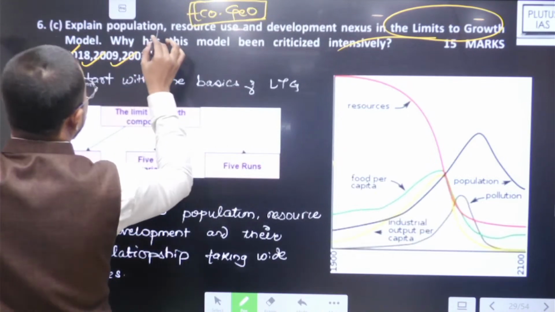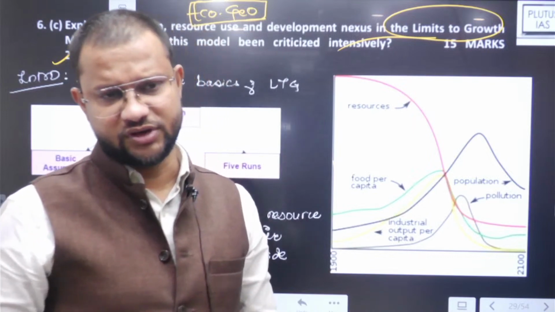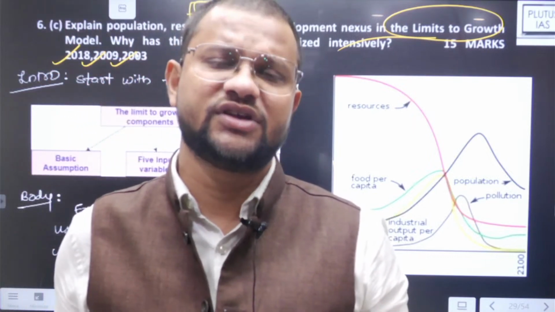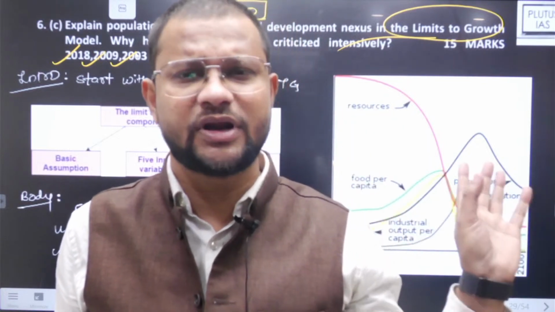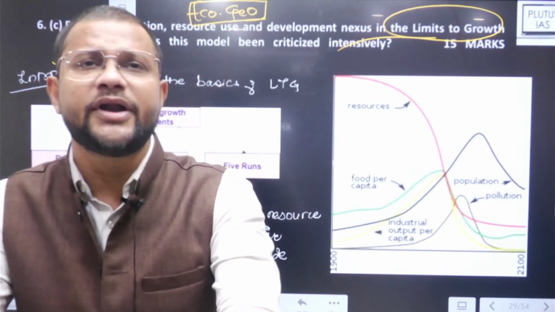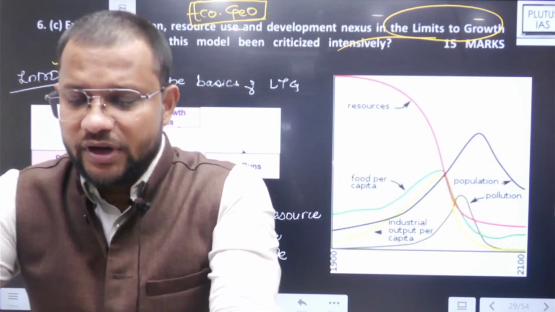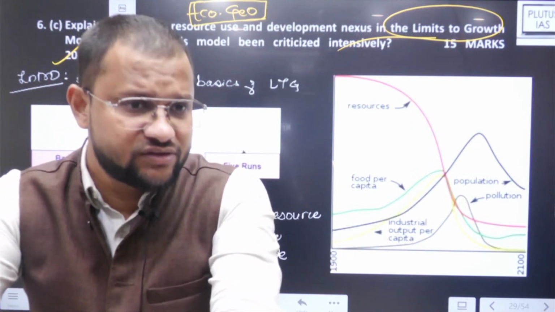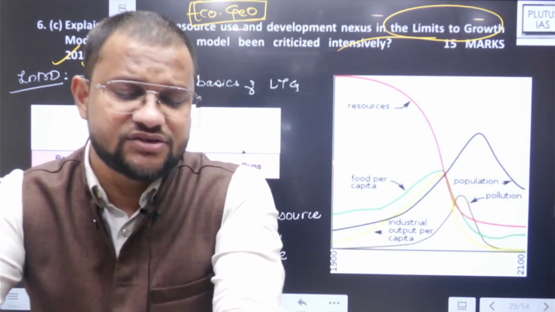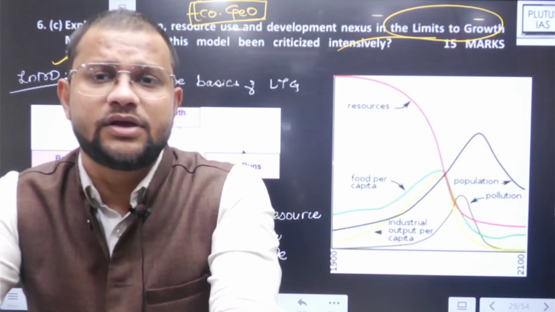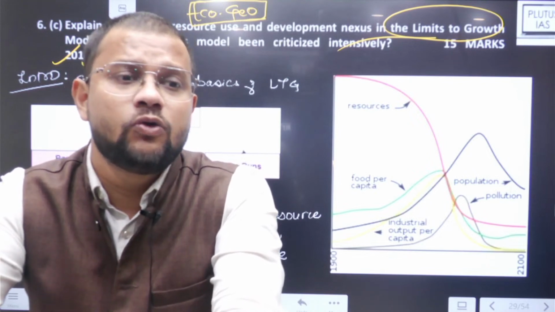The question is asking you, see, what is the limits to growth model? The limits to growth model in 1972 was proposed as a neo-deterministic model, or a model of neo-Malthusian nature. That is also known as the neo-Malthusian model. According to this model, human population, resources, pollution, industrial base and food resources are all having some limitations to growth, and if you are undermining those considerations, you will lose the growth potential.